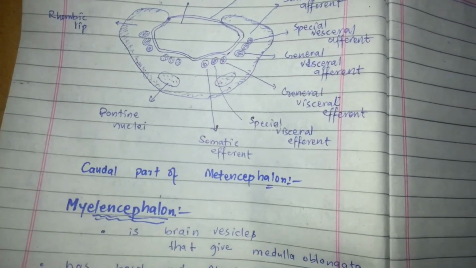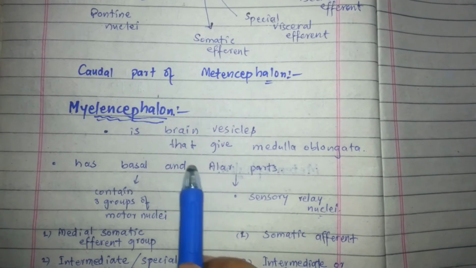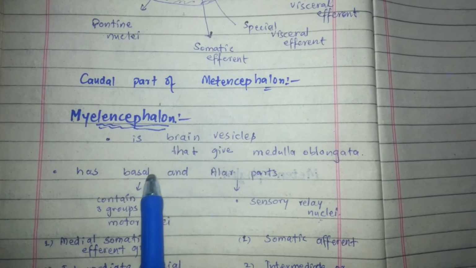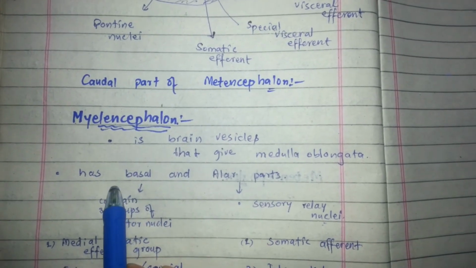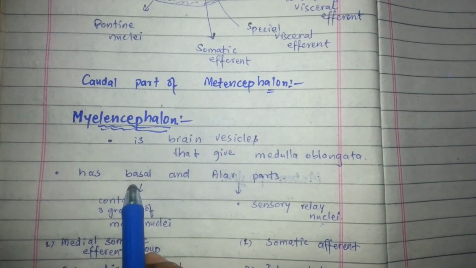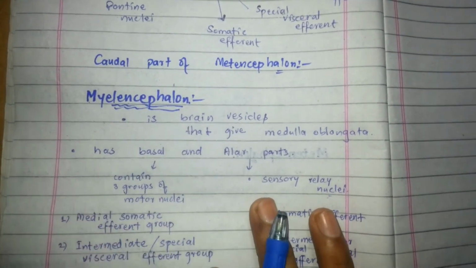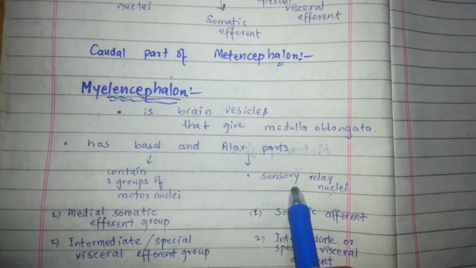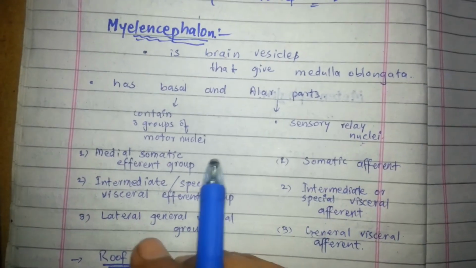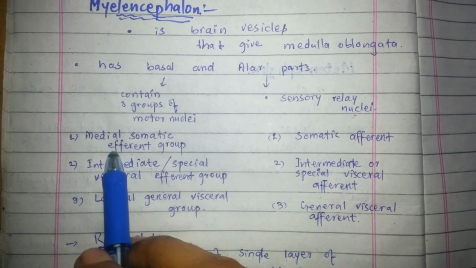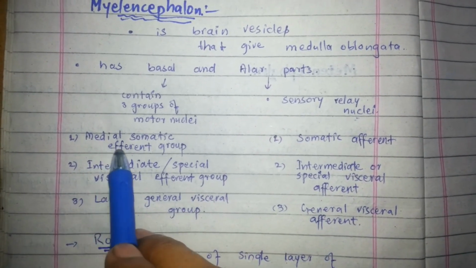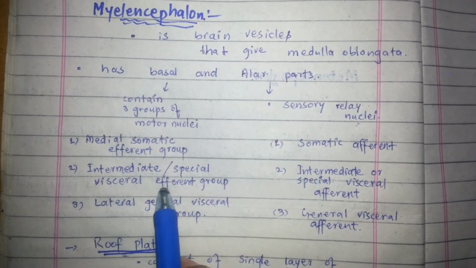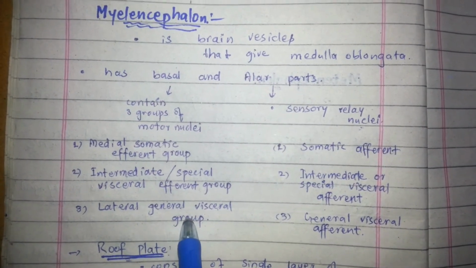Now the second part of the hindbrain is the myelencephalon. It is the brain vesicle that gives the medulla oblongata. It has two parts, the basal plate and alar plate. The basal plate consists of three groups of motor nuclei, while the alar plate consists of sensory relay nuclei. The three groups of motor nuclei are the medial somatic efferent group, the intermediate or special visceral efferent group, and the lateral general visceral efferent group.